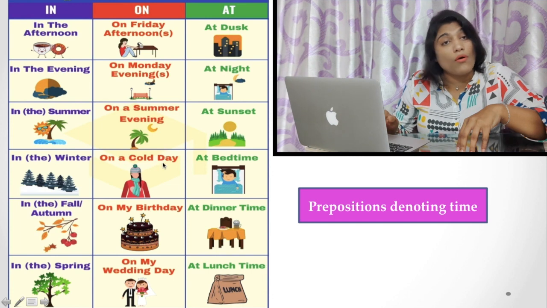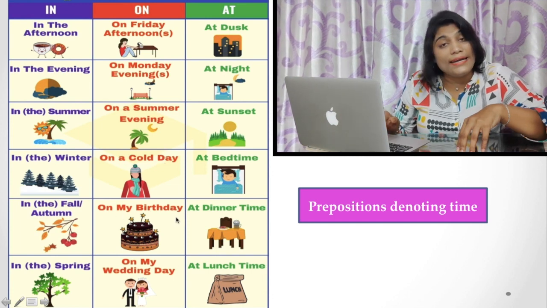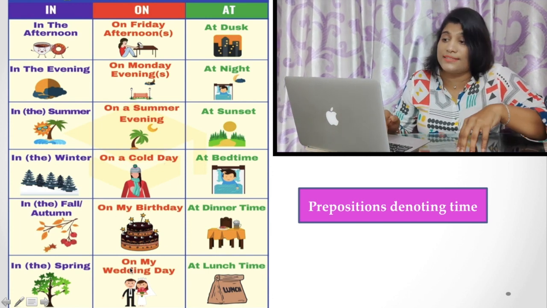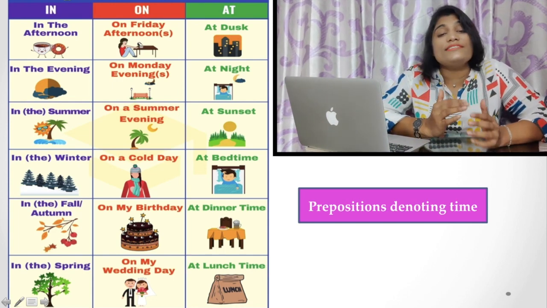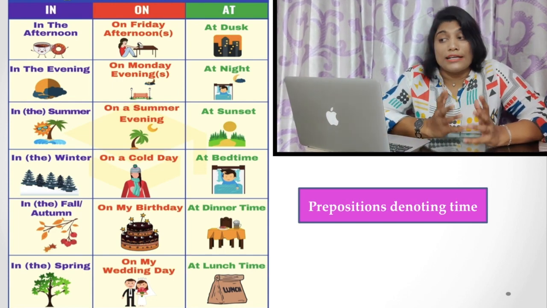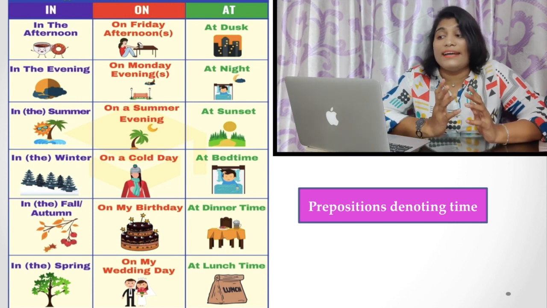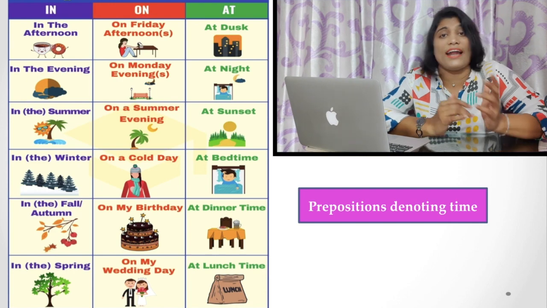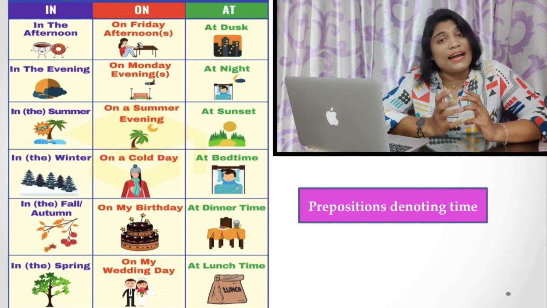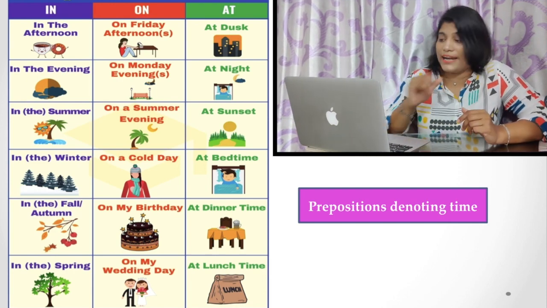For example, on a cold day, on my birthday, on my wedding day, etc. And if we are talking about time, we generally use at. For example, at dusk, at night, at sunset, at bedtime, at 7 o'clock, at 8 o'clock, etc. In that case, we have to use at.